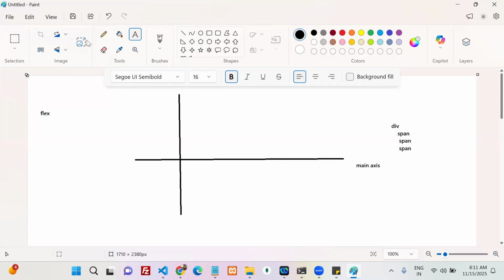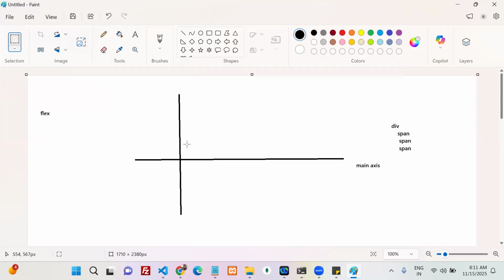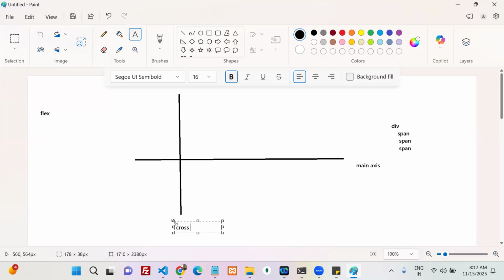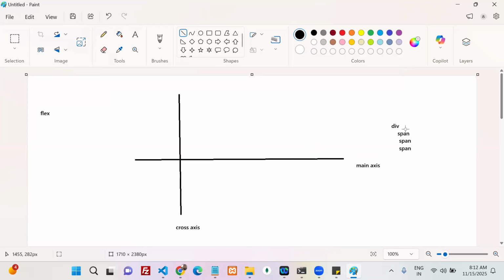The other one, terminology-wise, is the cross axis. So the main axis is the row, and this one is the cross axis. Now come to this terminology I'm talking about. My div contains how many elements?